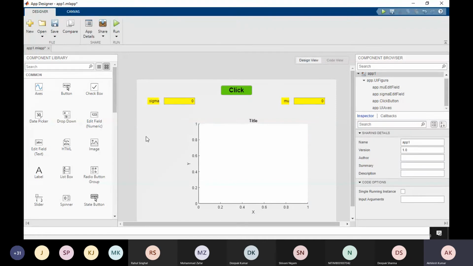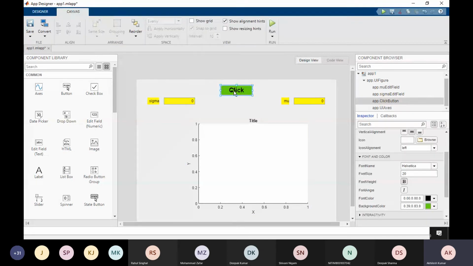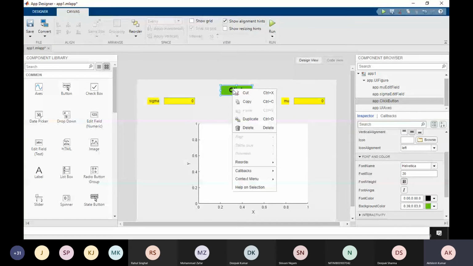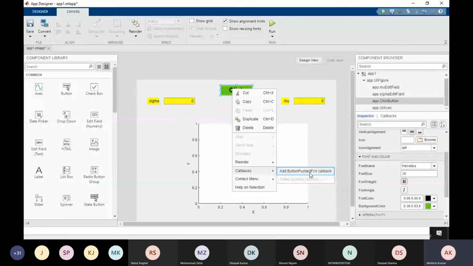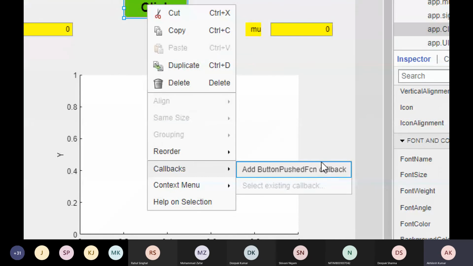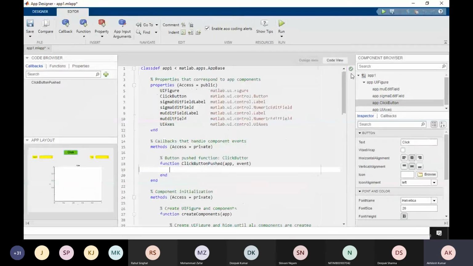So this is the design view. Now we have to write the code. What I want is that when I click on this Click button, the code will be executed. So what will I do? I will just right click, go to Callbacks, and add a button callback function here. When I click on this, it will open in the code view, so here I can write the code in that callback.